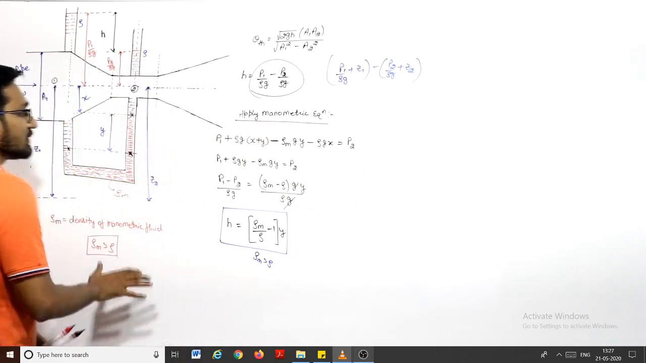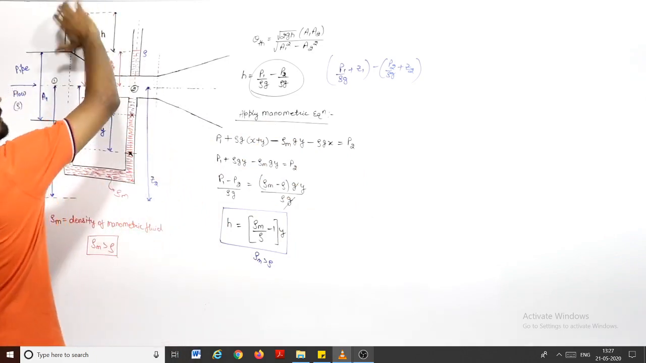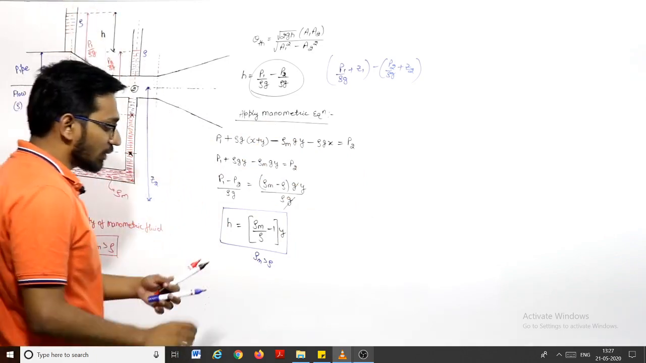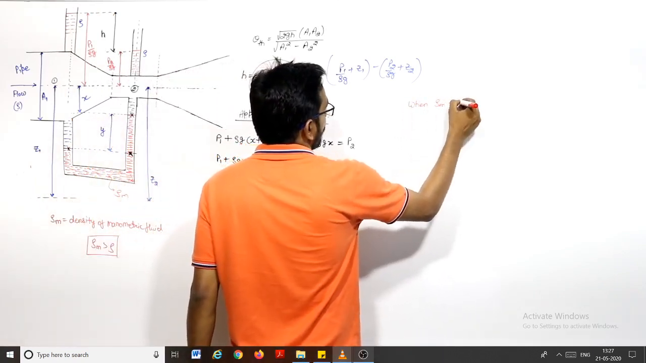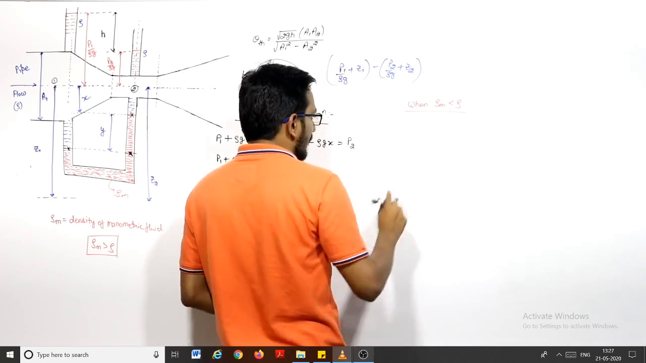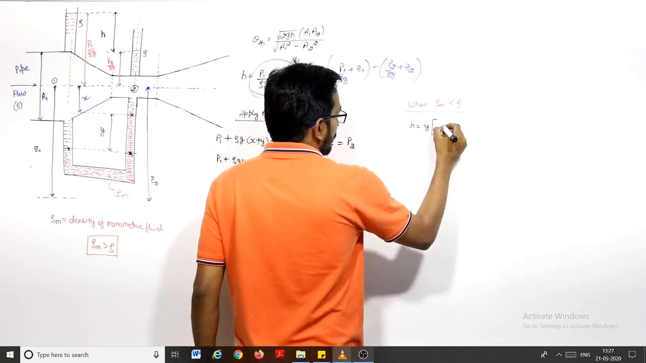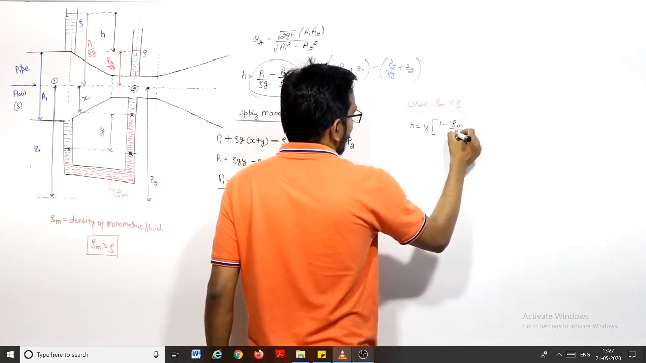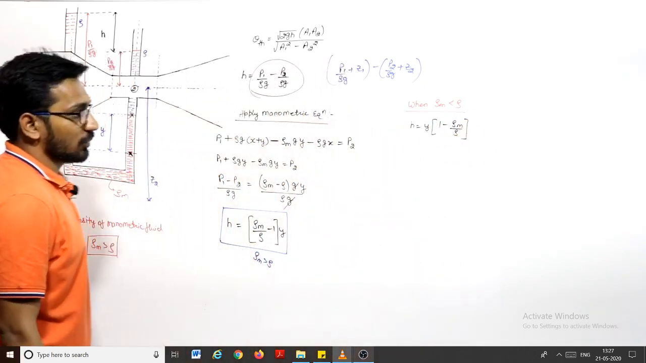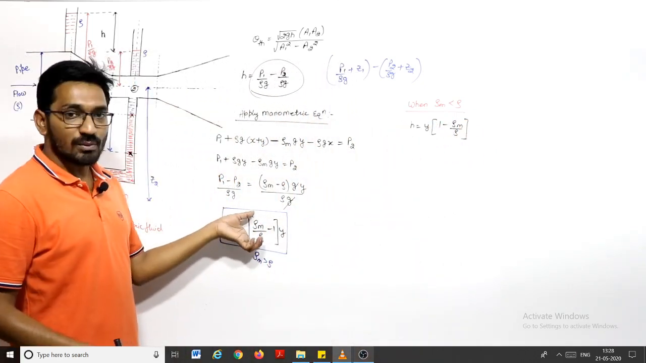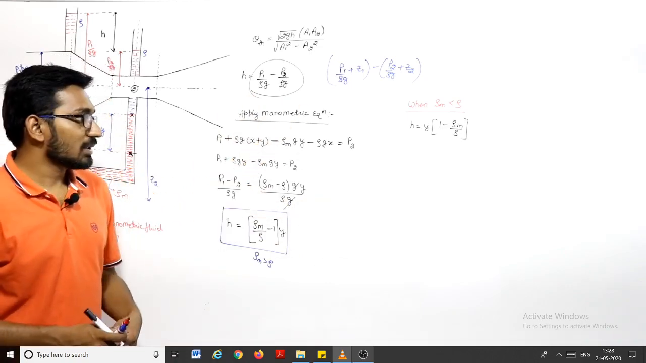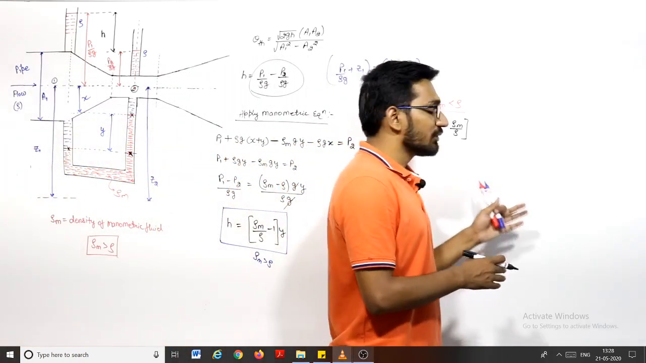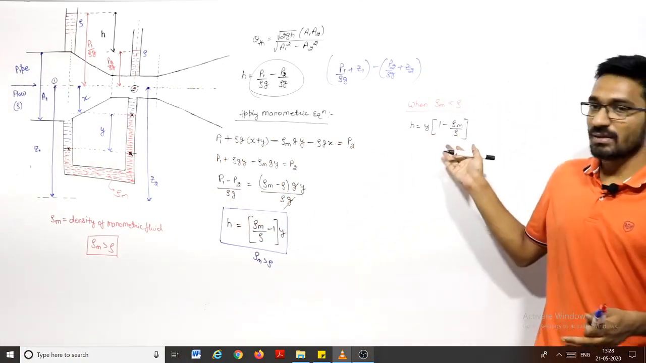In some cases, instead of this venturimeter, they will give you the inverted U-tube manometer, when rho m is less than rho. So when rho m is less than rho, then the equation will be the same only. H will be equal to y into (1 minus rho m upon rho), the sign will change. Because in that case, this will be less than 1. So the sign will change, obviously, but the equation will be the same, right? So just remember, if rho m is greater, use this equation; if rho m is less, use the other equation.